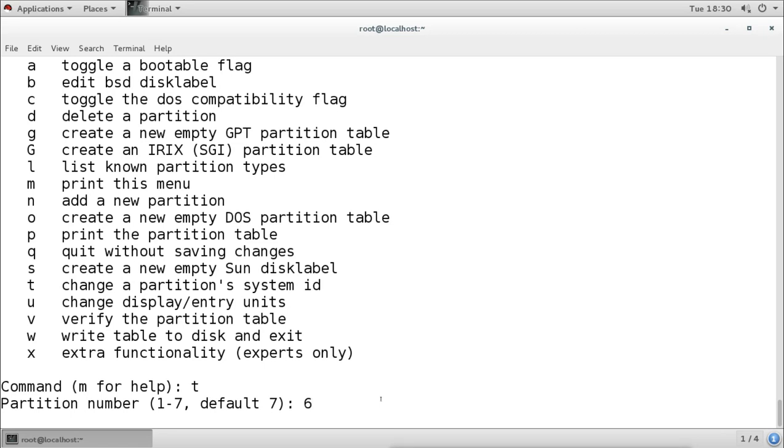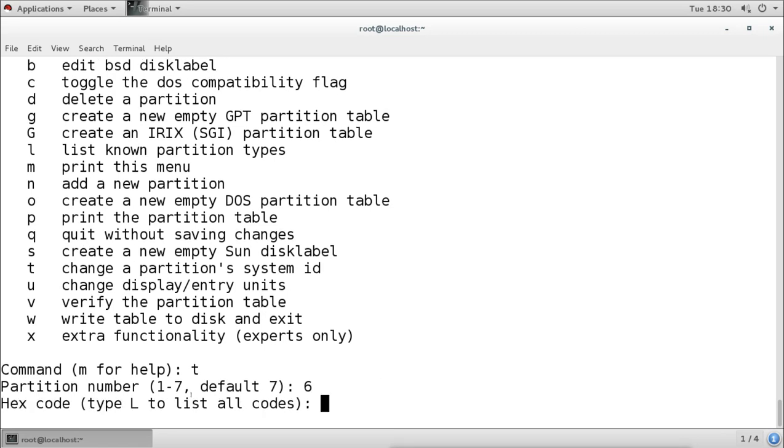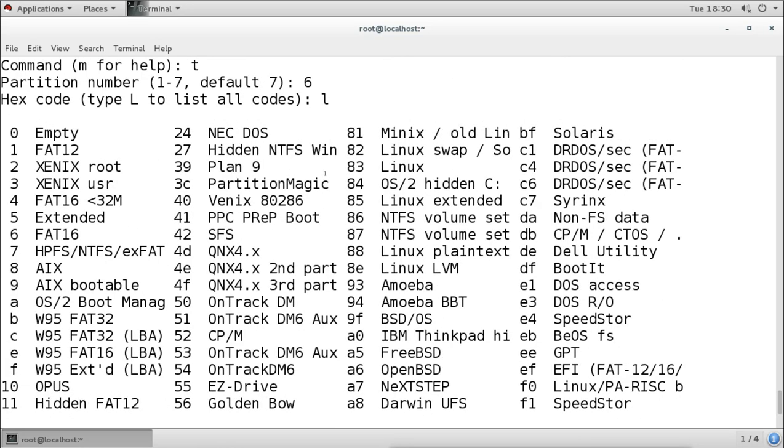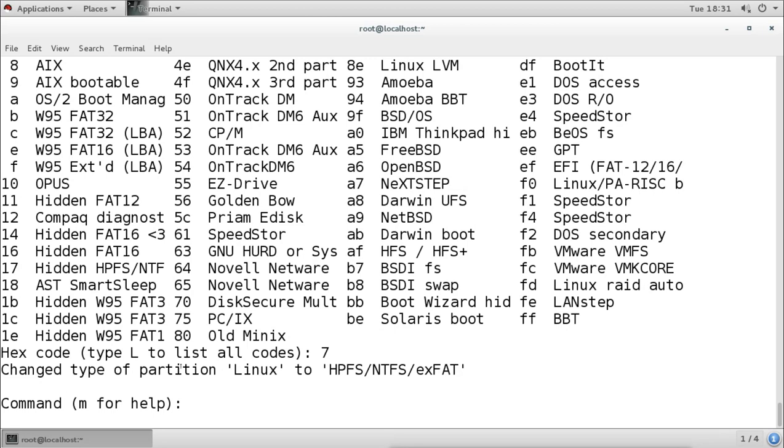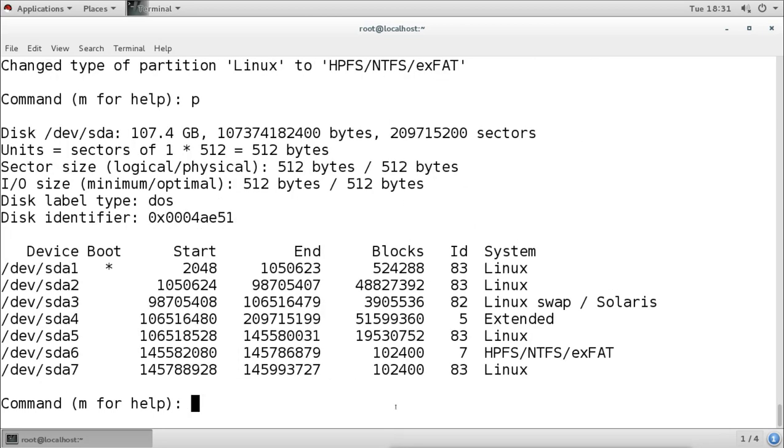Now it is asking which code you want. Here you can list all the types by using the L command, so you can select which type you want, but remember it will only create a raw partition. You cannot use it directly. So I will select NTFS, number 7. Now it says you have converted it into NTFS. When you press P, it shows that this is the NTFS partition you created.